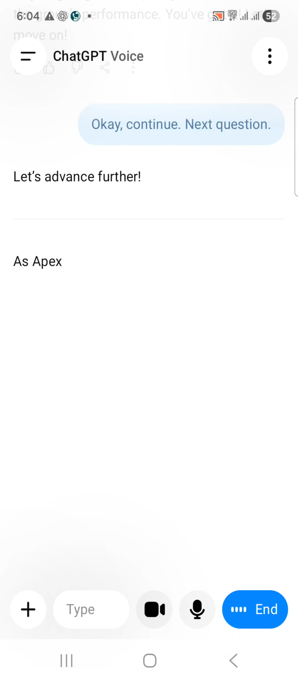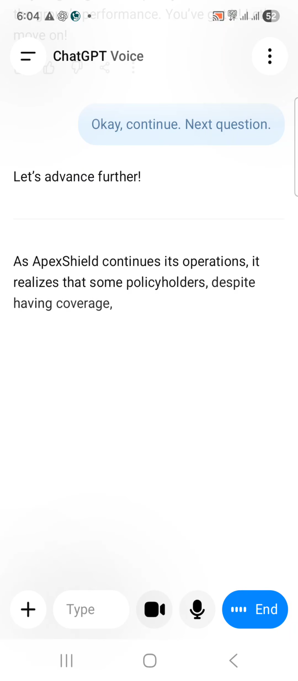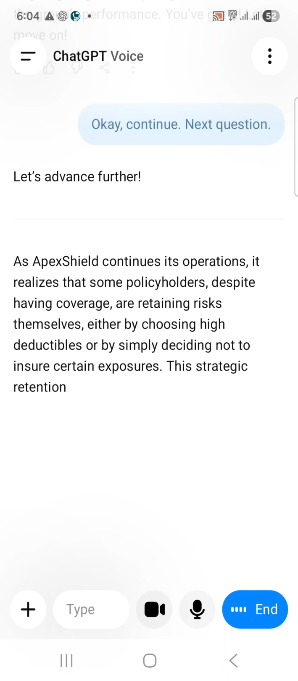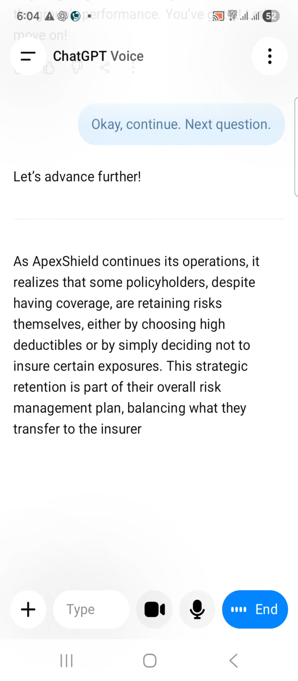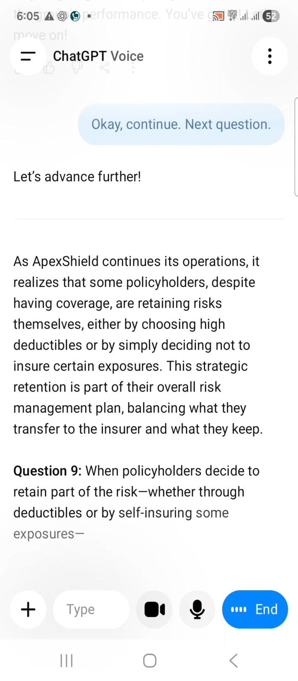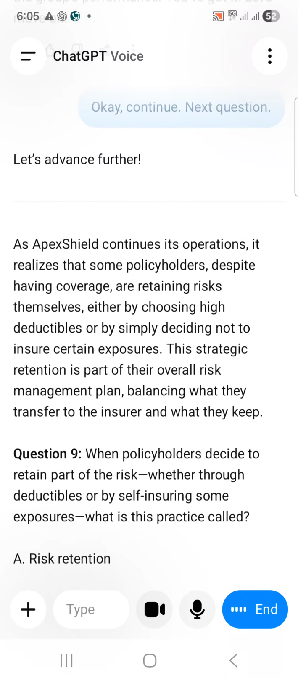Let's advance further. As Apex Shield continues its operations, it realizes that some policyholders, despite having coverage, are retaining risks themselves, either by choosing high deductibles or by simply deciding not to insure certain exposures. This strategic retention is part of their overall risk management plan, balancing what they transfer to the insurer and what they keep. Question 9. When policyholders decide to retain part of the risk, whether through deductibles or by self insuring some exposures, what is this practice called?